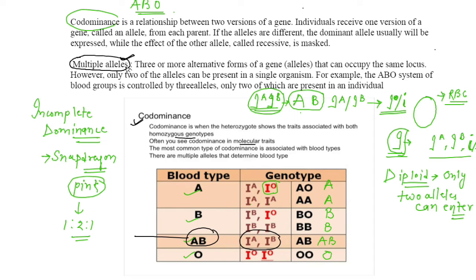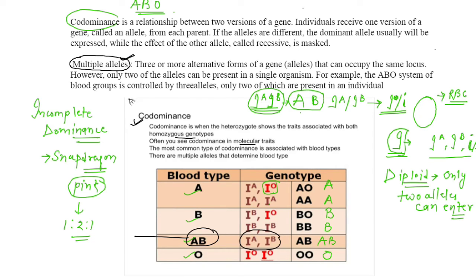Alleles are nothing but the alternative forms of genes, because genes are there to control the characters, and the alleles are the forms, right, for the dominant character or recessive character. So alleles are nothing but the alternative forms of genes.